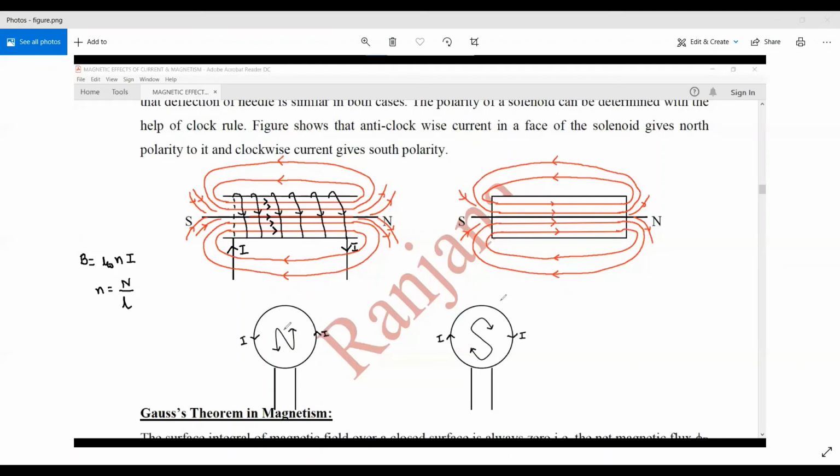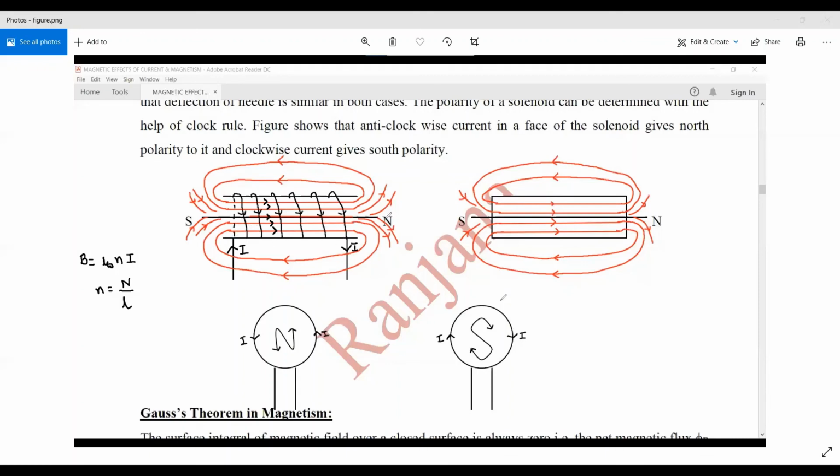Okay, now this is the clock rule, which gives the polarities of a current carrying solenoid. If the current is in the anti-clockwise direction, this face acquires the north polarity. So if we put the arrows over N, this direction is anti-clockwise. So if the current is in the anti-clockwise direction, that face acquires the north polarity. Similarly, if we put the arrows over S, the direction is clockwise. So if the current is in the clockwise direction, that face acquires the south polarity. So this rule is called the clock rule to determine the north and south poles of a current carrying solenoid.